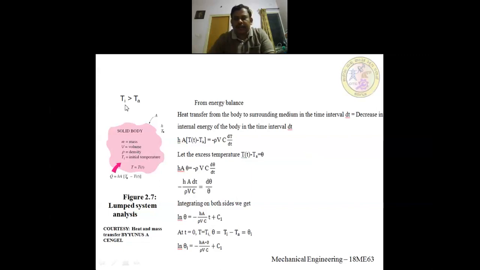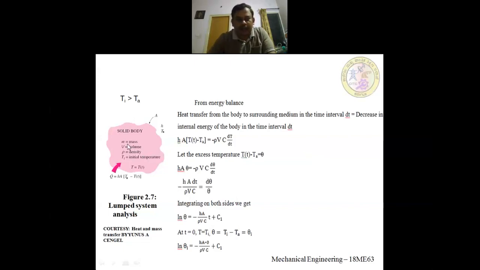And let Ti is the initial temperature of this body. Ta is the ambient temperature or the surrounding temperature. And I have assumed that the initial temperature Ti of the body is greater than the ambient temperature. That means heat will be transferred from this solid body to the surrounding medium.